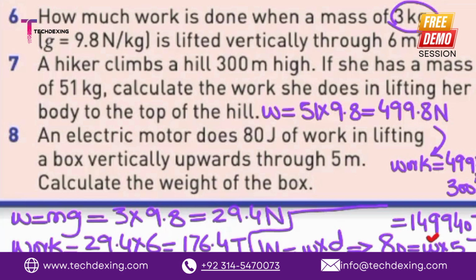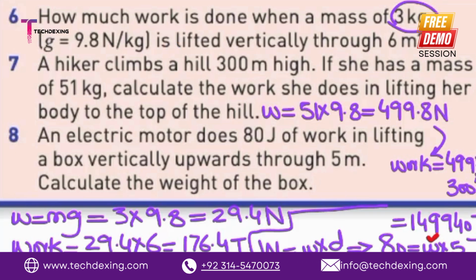You are provided with the work. How much is the work? The work is 80 joules. So you write 80. You have to find the weight. And what is the distance? 5 meters. If we want to find this, we take 5 to the other side of the equation.